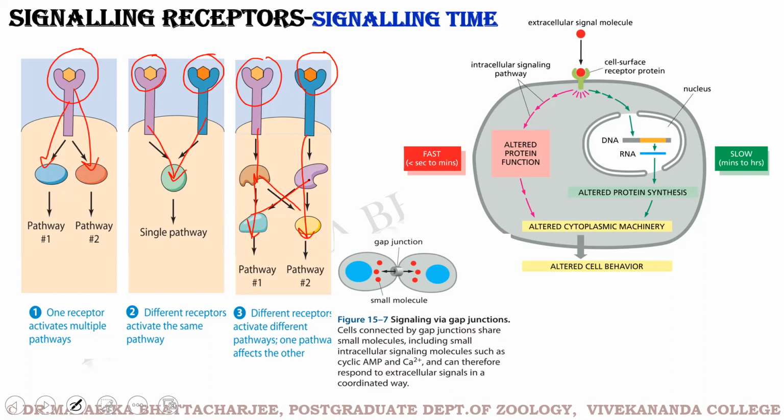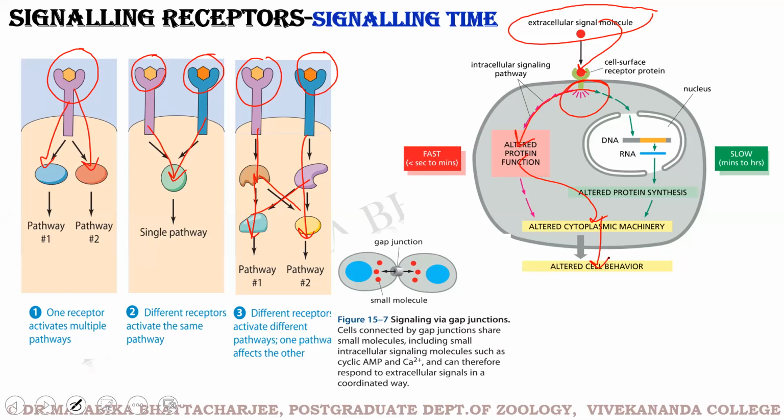Coming to basic time, this particular picture is from Bruce Alberts. So if you see, this is an extracellular signaling molecule. It binds to the cell receptor. There is a cytoplasmic change occurring in the receptor. The signal is conveyed to a number of proteins. We are having an altered cytoplasmic machinery and altered cell behavior. This is one pathway where the signaling pathway is moving through the cytoplasm and bringing about an output in the cell's response.